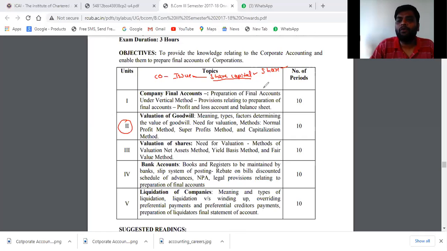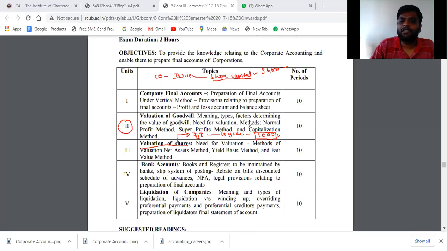Then we have to value the shares. The valuation of the shares will change as some factors change. If some factors change in the company, then the valuation of the shares increases. If you purchased a share for 10 rupees, after 10 years it may reach 1000 rupees. Definitely it may reach 1000 rupees. How are you going to value these shares? Correct.